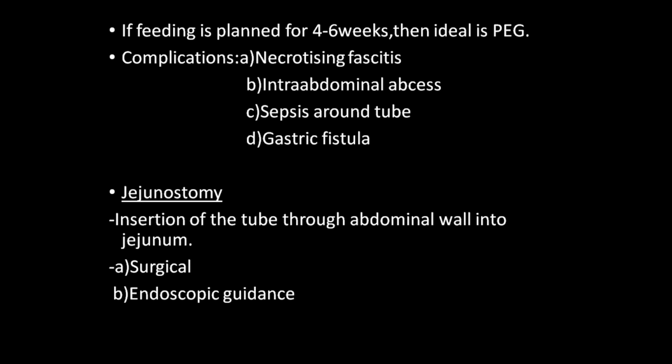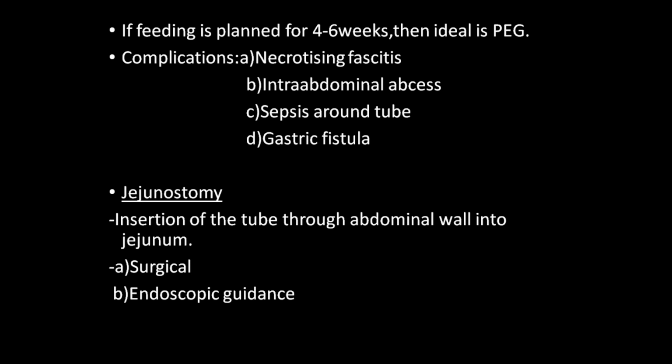So next is jejunostomy. The procedure is called Witzel's jejunostomy procedure. This is similar to a gastrostomy procedure. Here you will be directly inserting the tube into the jejunum, through the abdominal wall.